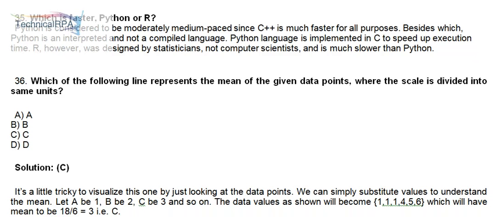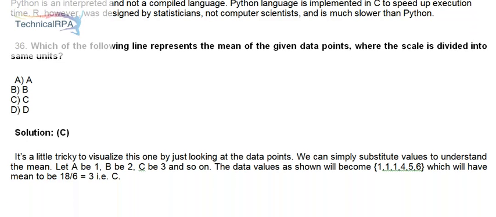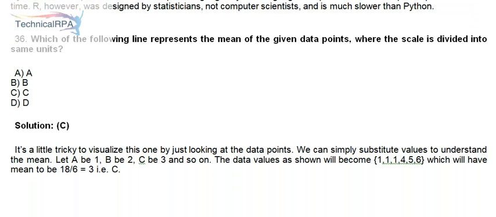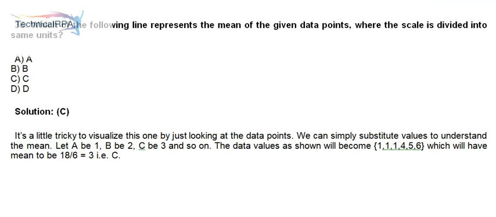36. Which of the following lines represents the mean of the given data points, where the scale is divided into same units? A, B, C, D. Solution, C. It's a little tricky to visualize this one by just looking at the data points.